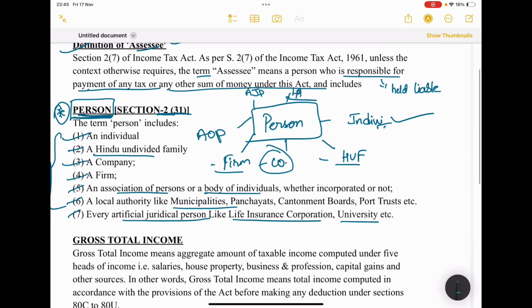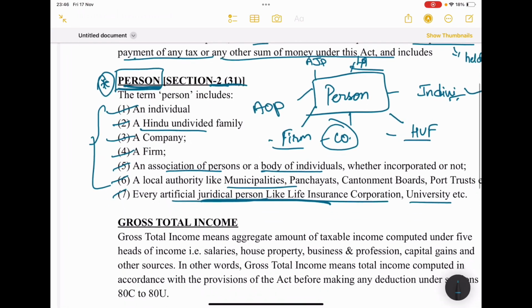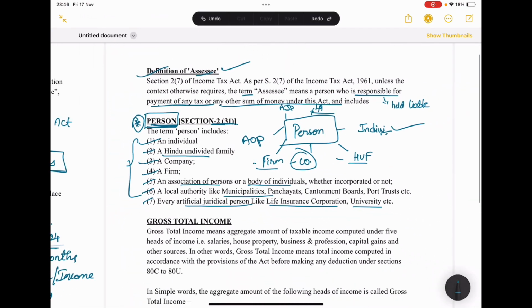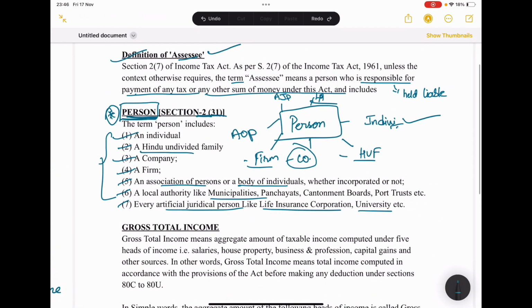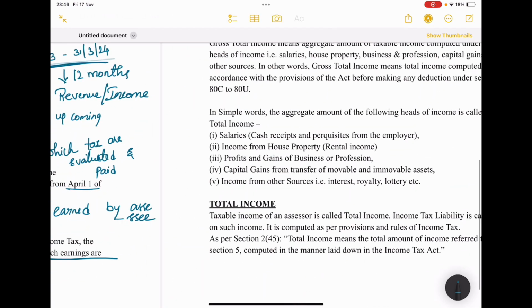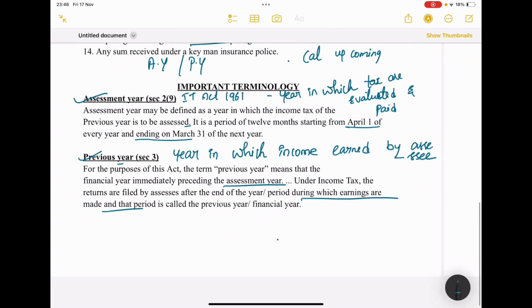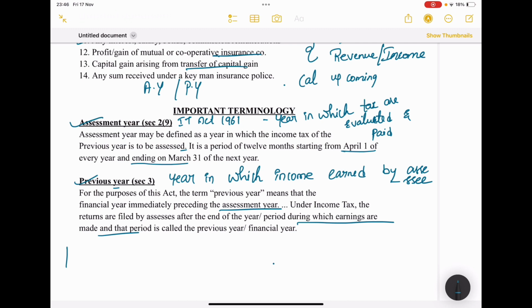So before moving on to gross total income, an important heading has been missed, that is heads of income. So I'll write here heads of income.